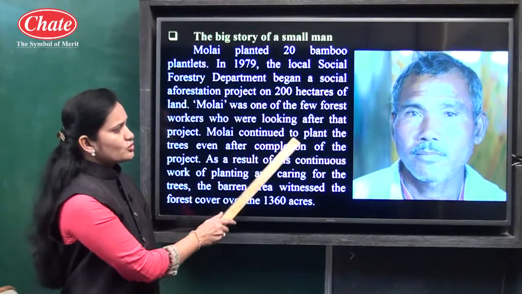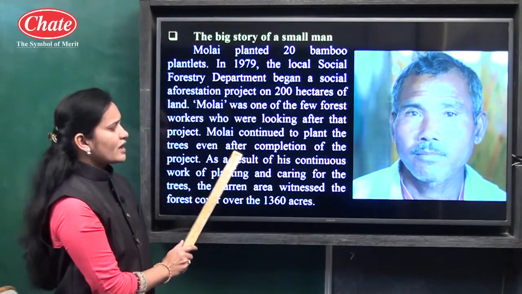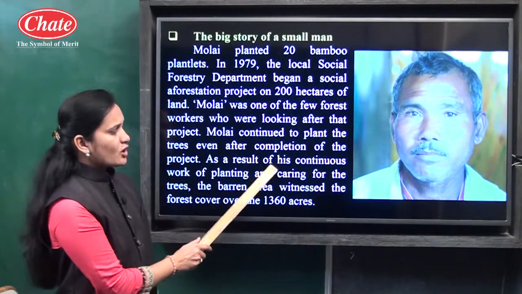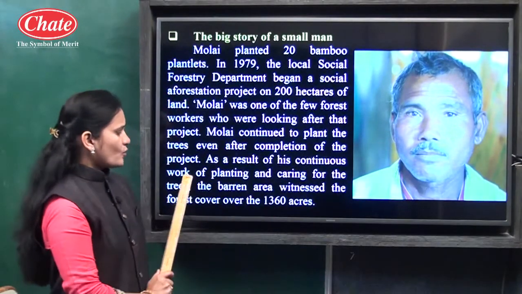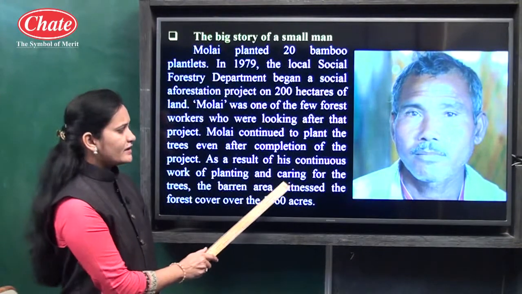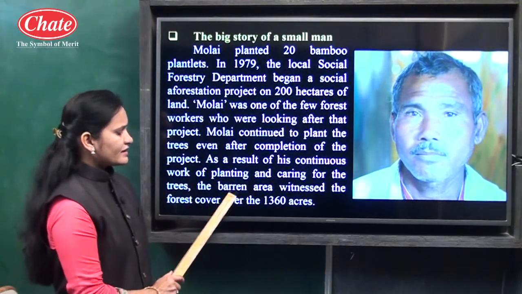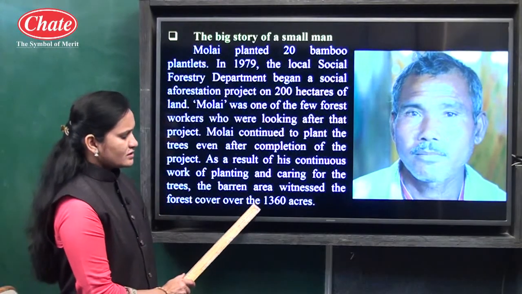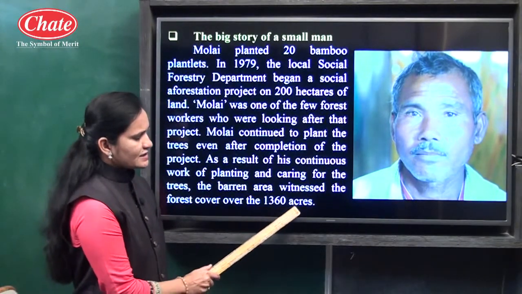Molai continued to plant trees even after completion of the project, and as a result of his continuous work of planting and caring for the trees, the barren area witnessed forest cover over 1360 acres.